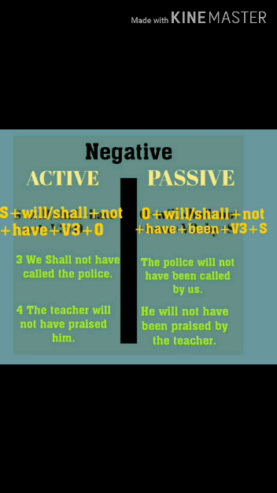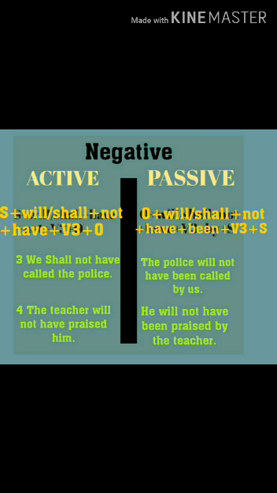So second type is negative sentence. On the active side the rule is subject plus helping verb will or shall plus not plus have plus third form of the verb plus object. On the passive side it changes into object plus helping verb will or shall plus not plus have plus been plus third form of the verb plus subject in the last.